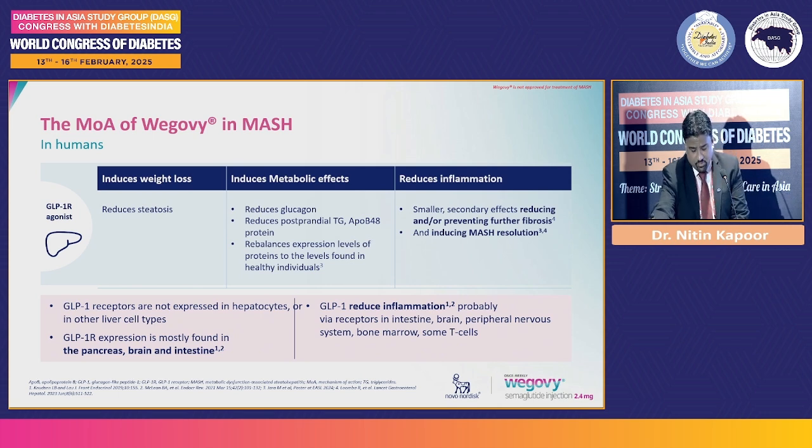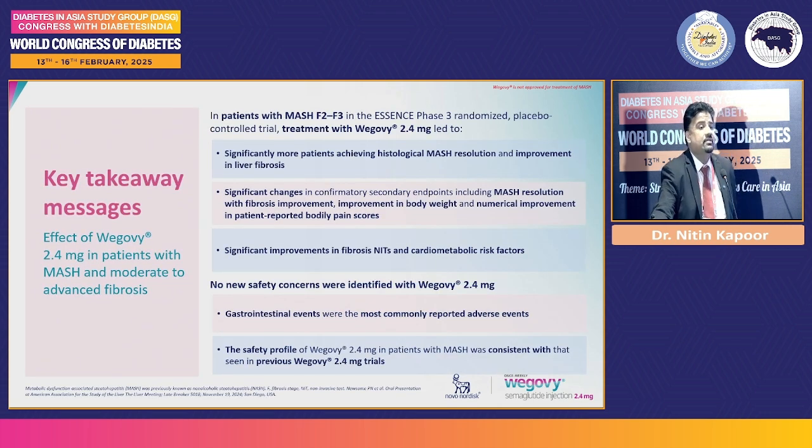So in summary, the key learning points from the ASCEND study that we are talking about today, of using injectable semaglutide in the dose of 2.4 milligrams once a week: we see there is improvement in steatohepatitis. 60% have resolution of steatohepatitis, 30% have improvement in fibrosis.